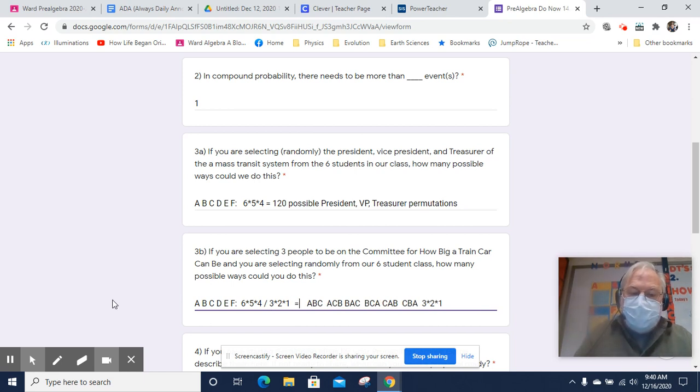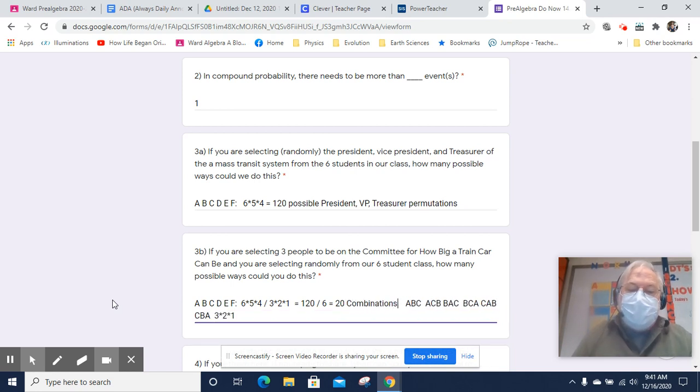That ends up equaling 120, 6 times 5 times 4, divided by 6. So we have actually 20 different ways to form our committee. Since the order does not matter, we call this a combination. There are 20 combinations. Combinations are a counting situation where the order does not matter.